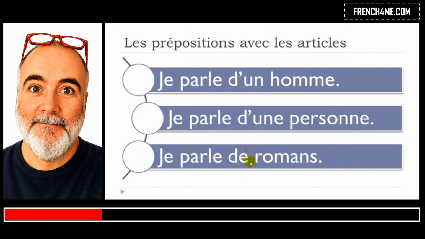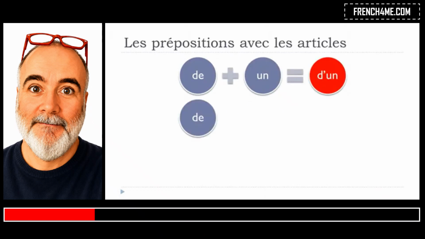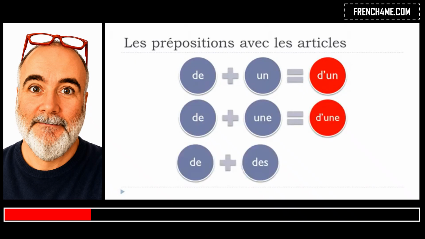So in that case, des will be taken away, all right. So remember, de plus un will become d'un, de plus une will become d'une, de plus des will become de, okay. So we will have to take this des away, all right.